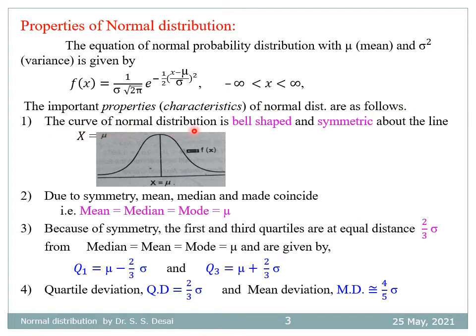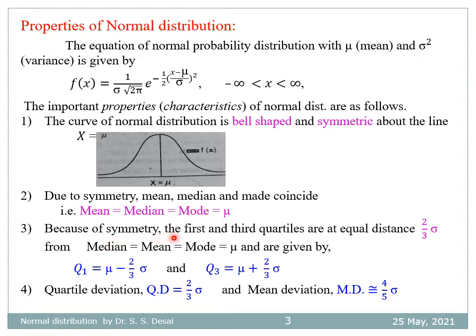The curve of normal distribution is bell-shaped and symmetric about the line x equal to mu. So this is the line x equal to mu, and these two parts are mirror images of each other. That's why it is called a symmetric distribution. Due to symmetry, mean, median, and mode of the distribution coincide. That is, for normal distribution, mean equals median equals mode equals mu.